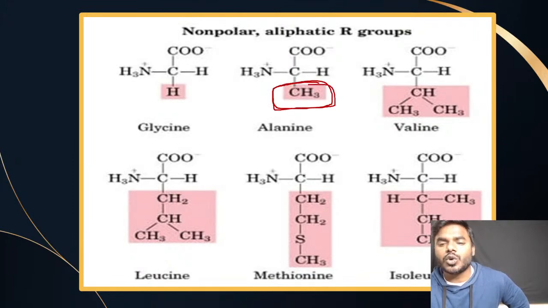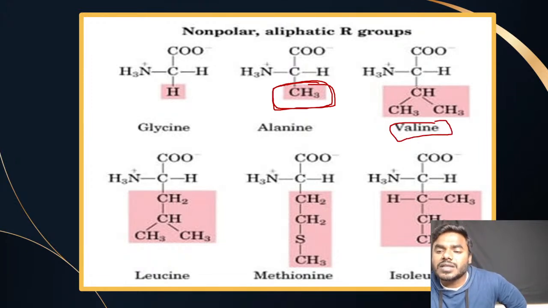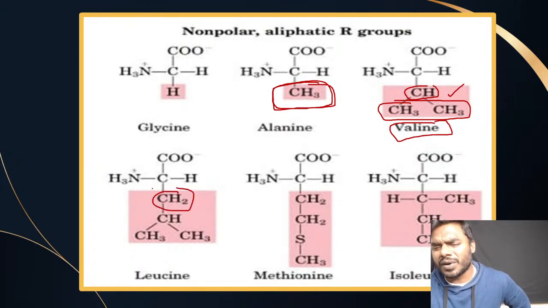Alanine contains a methyl group. Very simple. And friends, what about valine? All the students look into the diagram. Friends, everyone look into this. This valine contains the same CH3 CH3, just there is an addition of CH. Now don't change any structure. Keep this entire structure and just add CH2. Very simple, right? And one more very unique one.